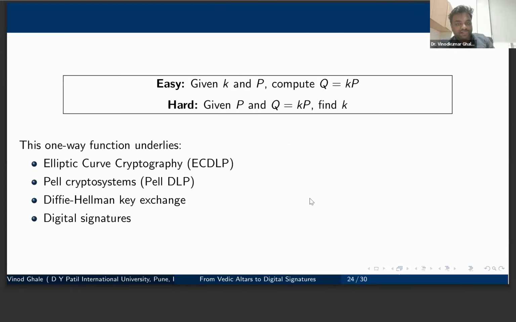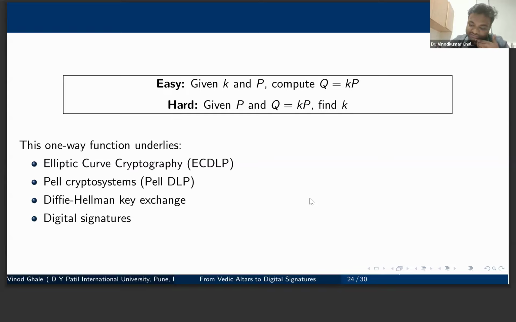Suppose we have a point P, and we have Q; computing K times P is easy with the elliptic curve formula. But what is difficult is this: suppose we have P and Q, and we ask whether there is any K such that Q is K times P. Finding K is not an easy part. So we have the elliptic curve discrete logarithmic problem, the Pell crypto system, Diffie-Hellman key exchange, and digital signatures.